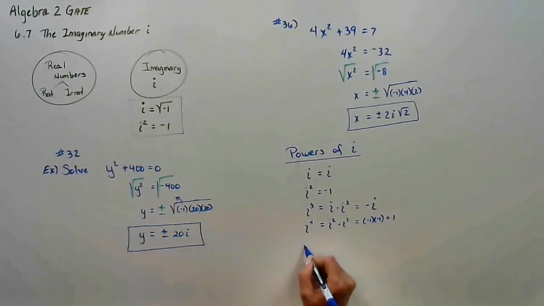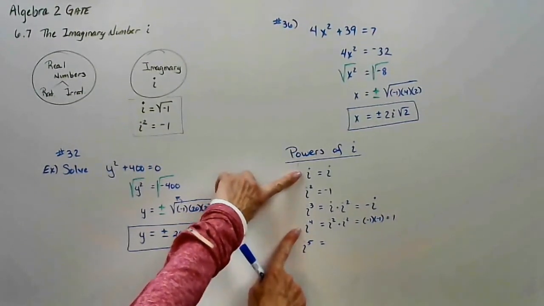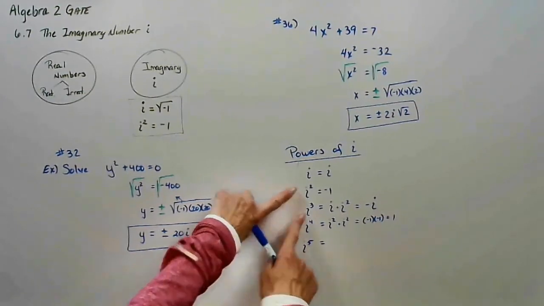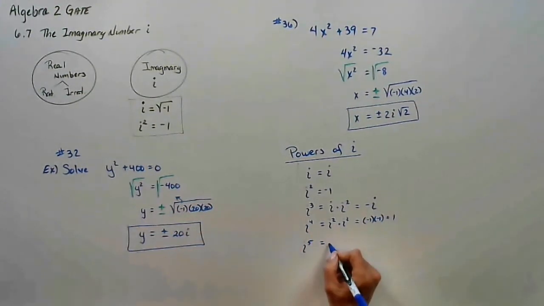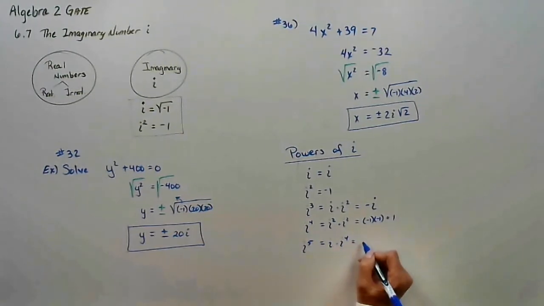How do you get i to the fifth? Well, you get the idea. You could either take i to the first times i to the fourth, or you could take i squared times i to the third. I'm going to go i to the first times i to the fourth. That gives me i times 1, which gives me i.